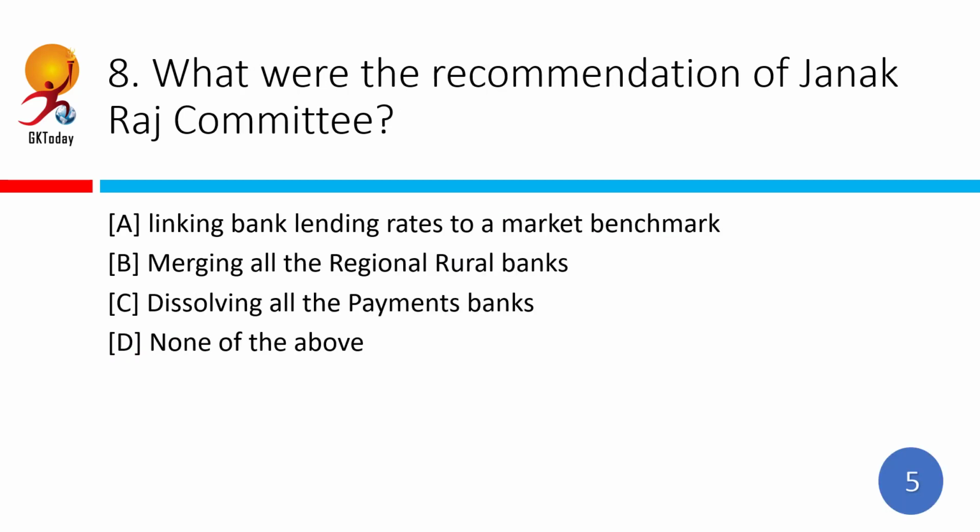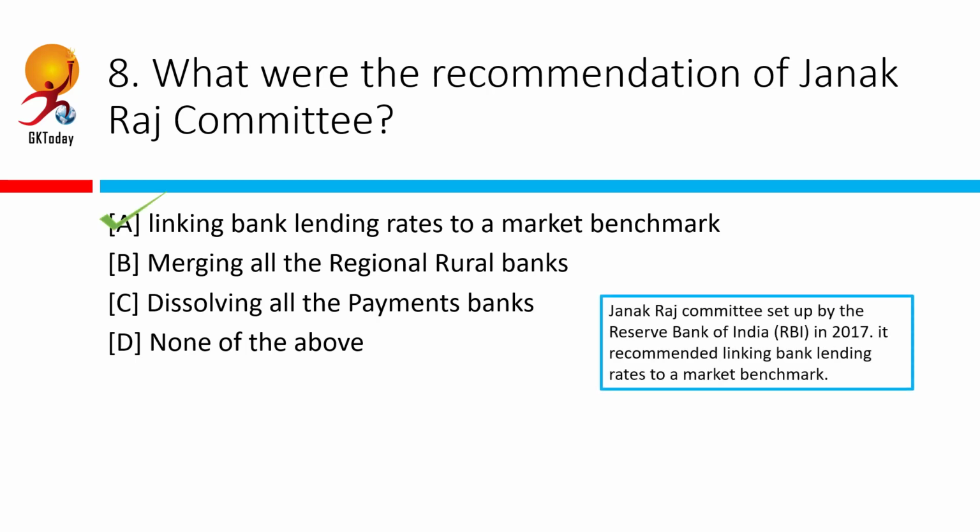What were the recommendations of Janak Raj Committee? Correct answer is linking bank lending rates to a market benchmark. This was a committee that was set up in October 2017, and it recommended linking bank lending rates to a market benchmark in a bid to hasten monetary policy transmission as well as improve transparency in the rate setting by lenders.